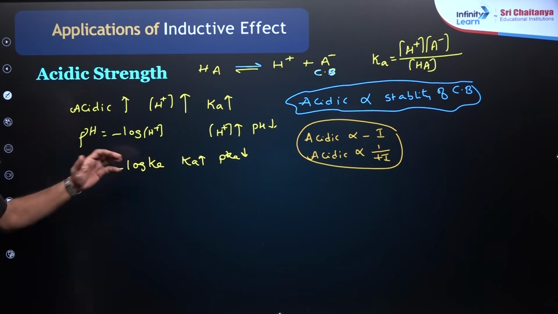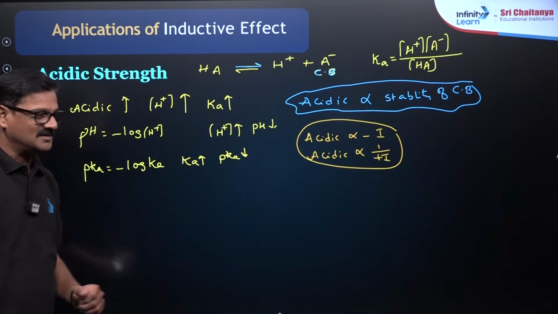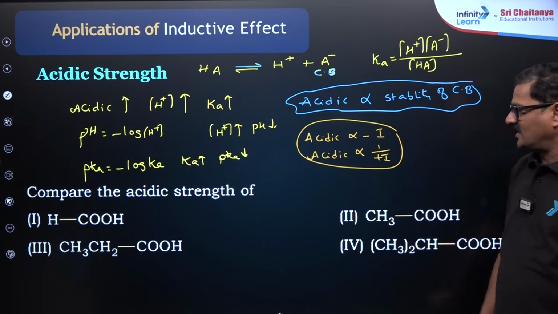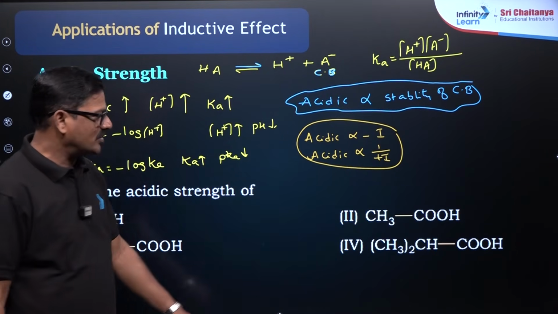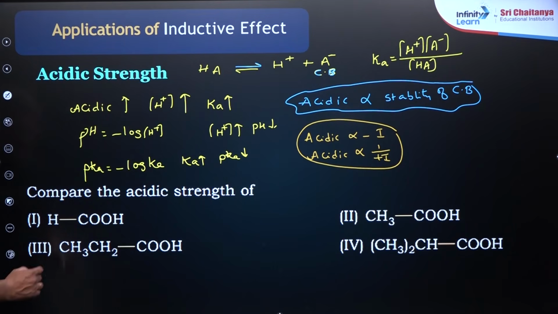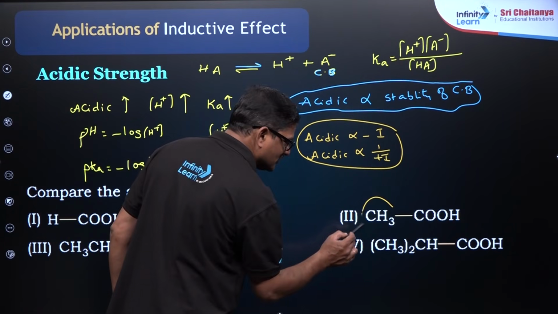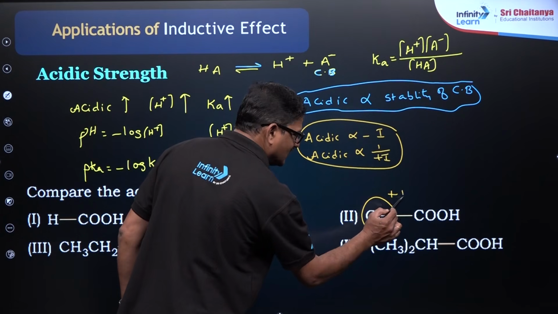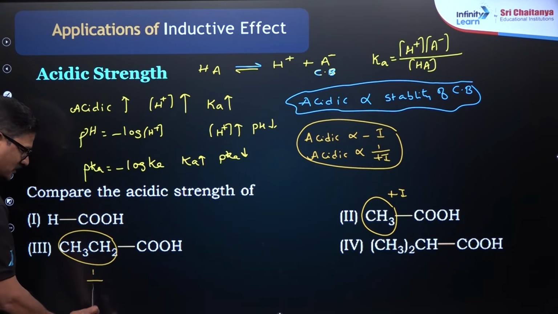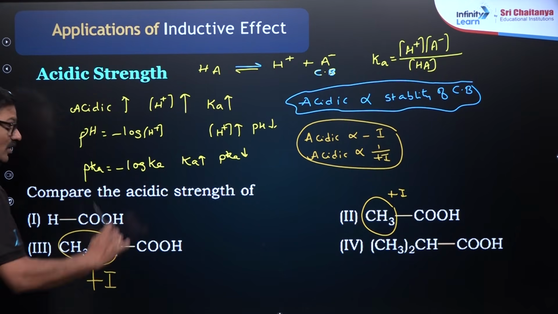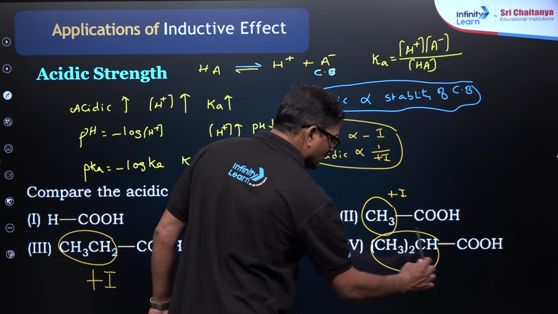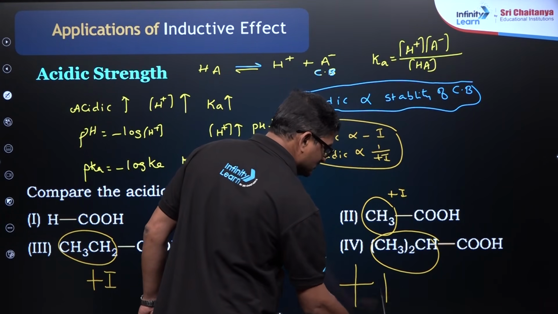Now, based on this, how can a question be asked? Let us see here. Compare the acidic strength of formic acid, acetic acid, propionic acid, and 2-methylpropanoic acid. In this case, it is going to be a positive inductive effect. See the size: 1 carbon, 2 carbons, its positive inductive effect is a little more as compared to here. Here some more carbon atoms are there, therefore the inductive effect is going to be some more.